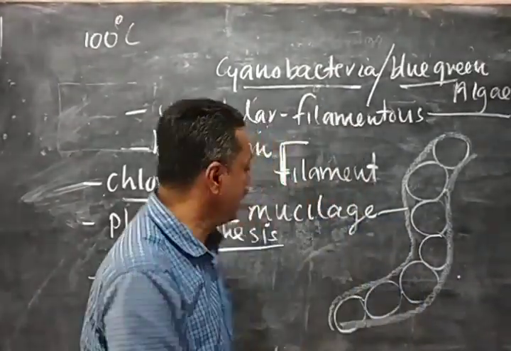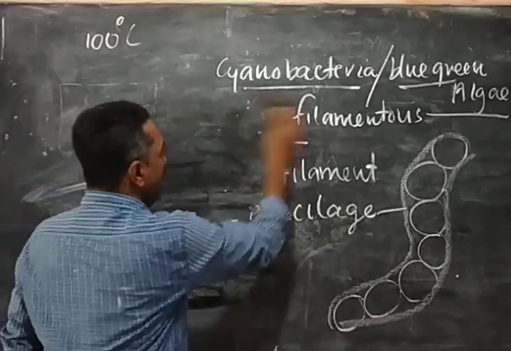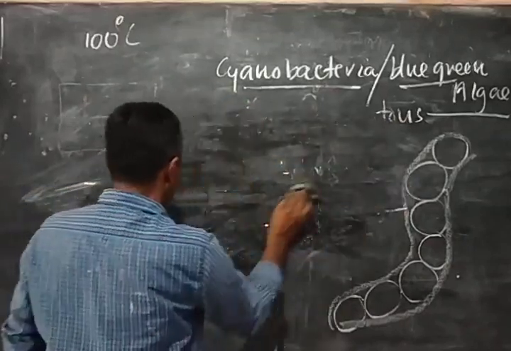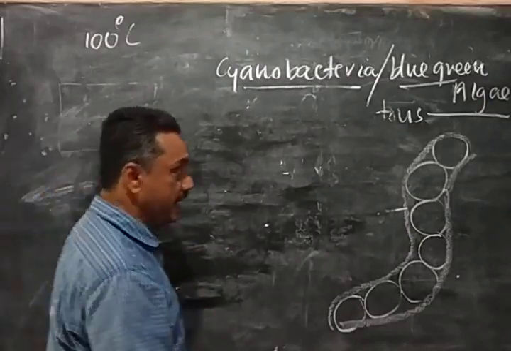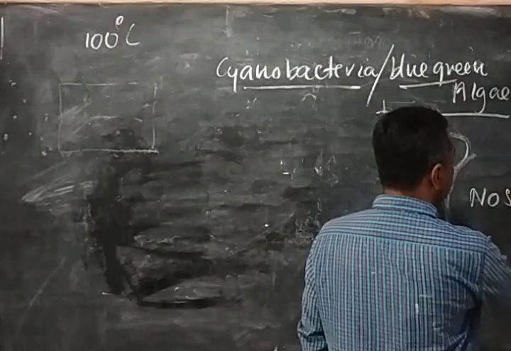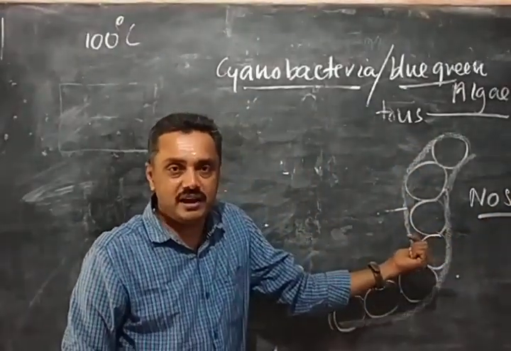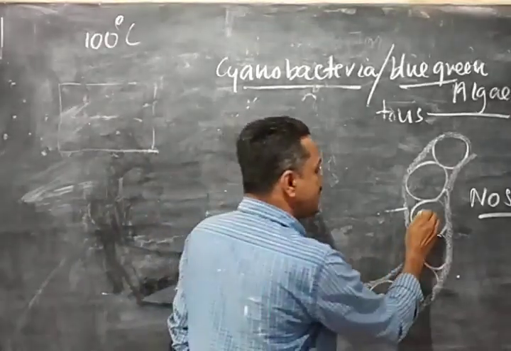So the importance of that is that they are photosynthetic organisms. Another importance is that this cyanobacteria, for example Nostoc, N-O-S-T-O-C, contains a special cell. In the textbook there is a diagram of this Nostoc cyanobacteria.